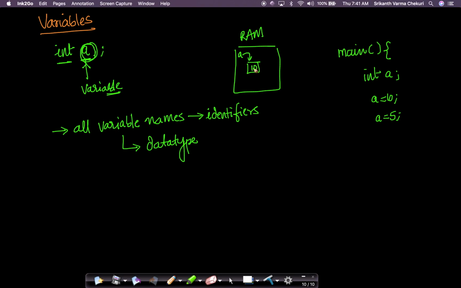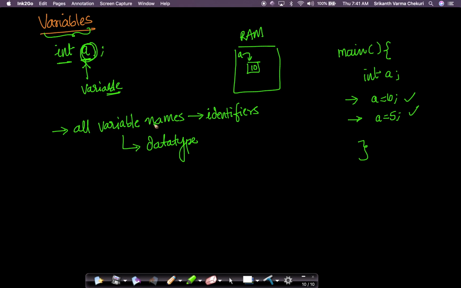Now this memory value will change and become 5. So a variable is something that can vary over time as the program runs. As the program runs from this line to this line, the value stored in a has changed from 10 to 5, or varied, and hence the name variable.